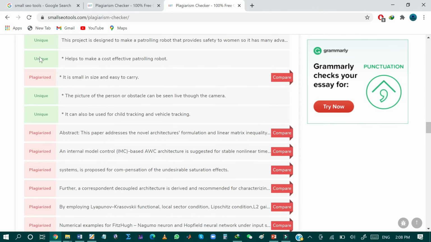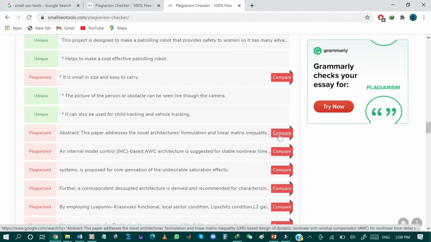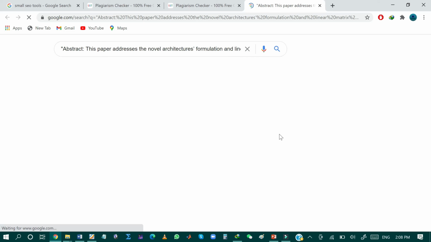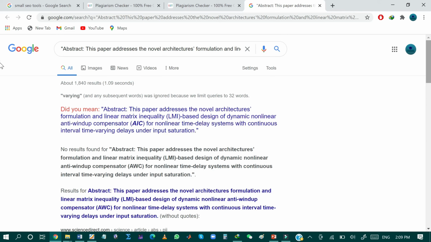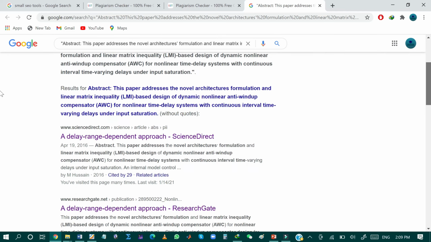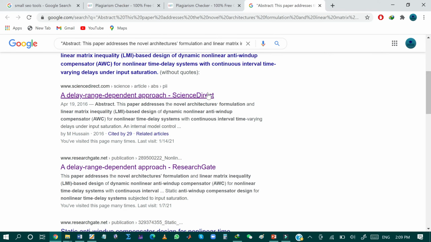The unique content is shown in green color and the plagiarized content is shown in red color. Furthermore, you can check the details of the source as well just by clicking this Compare, and then the Small SEO Tool will direct you to the source of the plagiarism. As you can see, the Small SEO Tool has detected the source, that is ScienceDirect.